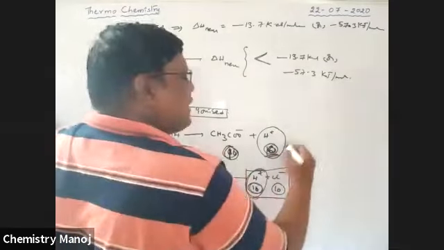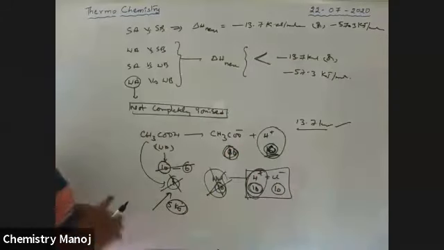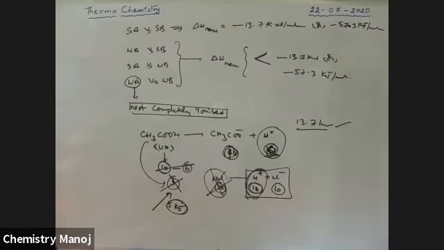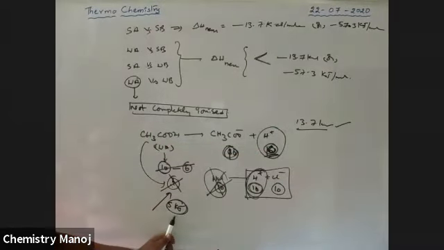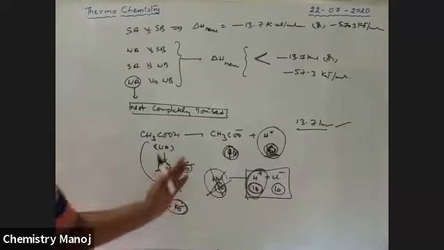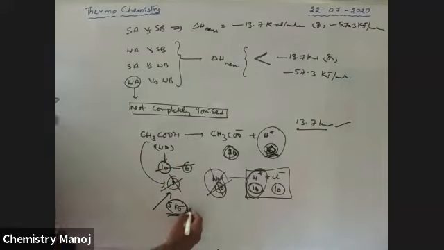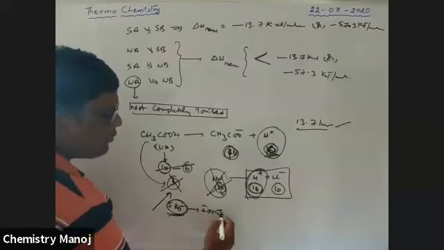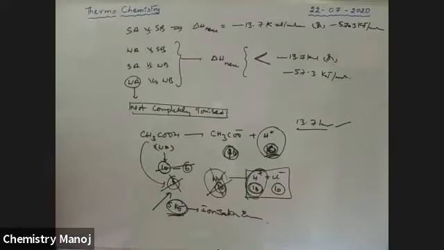Now, 10 H plus ions means 13.7 kilocalorie per mole is released. That is the released energy. For this purpose, I already supplied 5 kilojoules of energy. This is the supplied energy. This is the energy required to ionize the CH3COOH, for complete ionization of CH3COOH. This energy is called ionization energy.